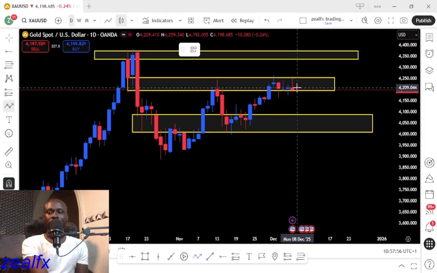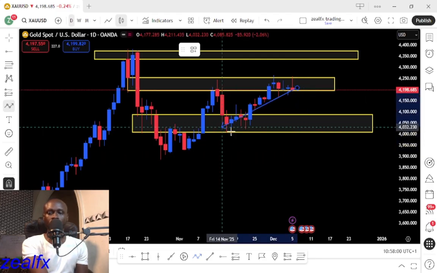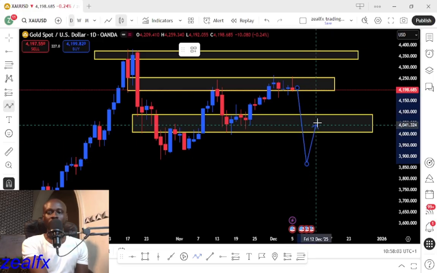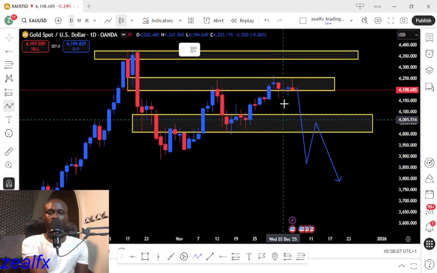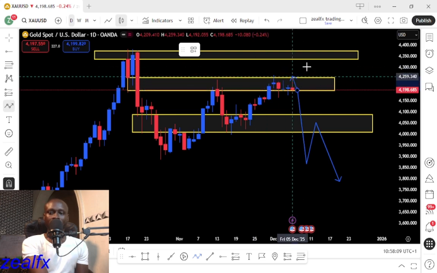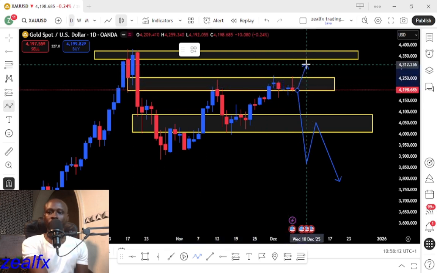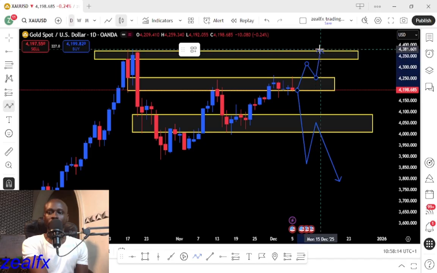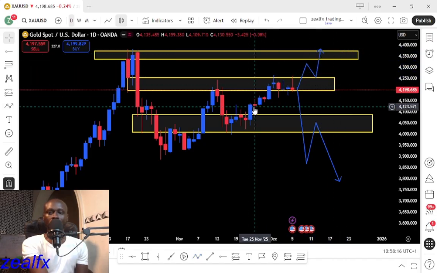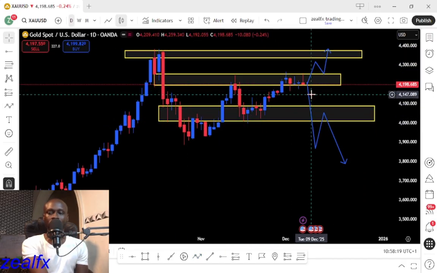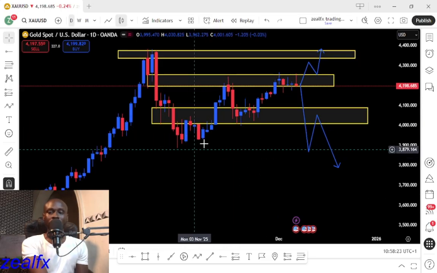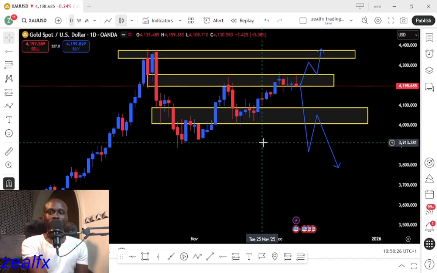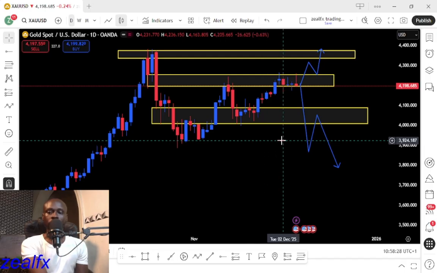So we need a clear direction for gold for us to start looking for sell opportunity. We need price to close below this higher low, then wait for retest to start looking for selling opportunity. Then we need price to close above this high, converting this resistance to support, then we'll start looking for buy opportunity for gold to the top. So gold for now still remains unclear. We don't have a clear direction for the gold USD. Until we get a clear direction for the gold, we won't make any decision on the gold USD.